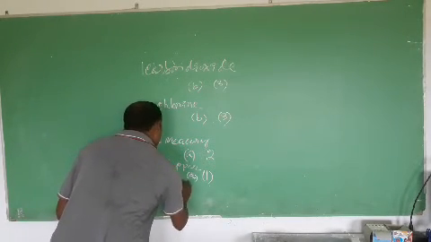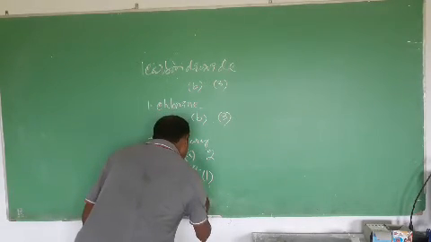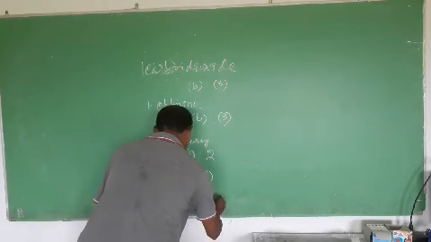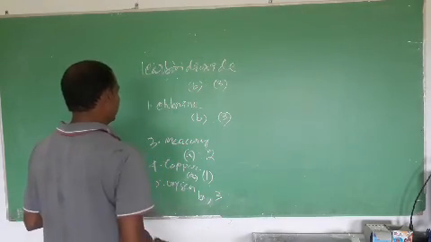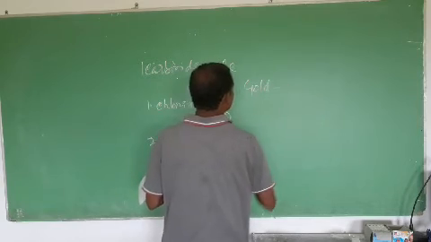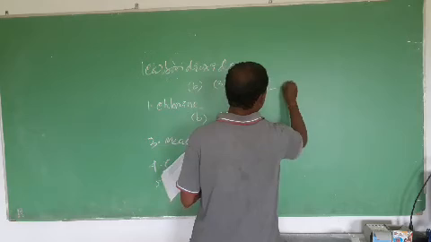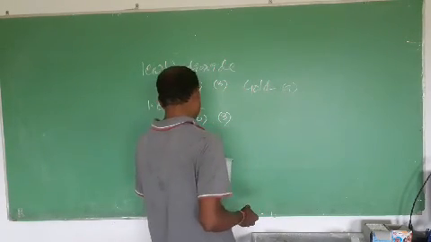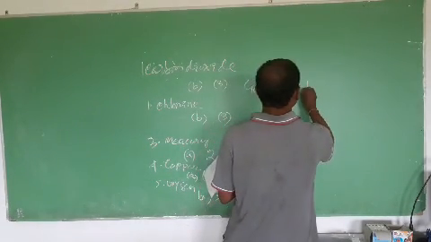Next come to oxygen. Oxygen is also a non-metal, so write B first. Next, it is found in gaseous state, so you have to write 3, B3. Okay, next come to gold. You know very well gold is a metal, so you have to write option A, and it is found in solid state, so you write 1.